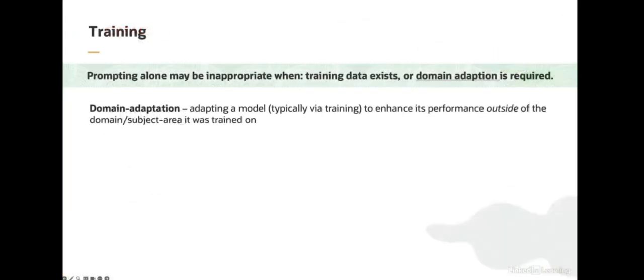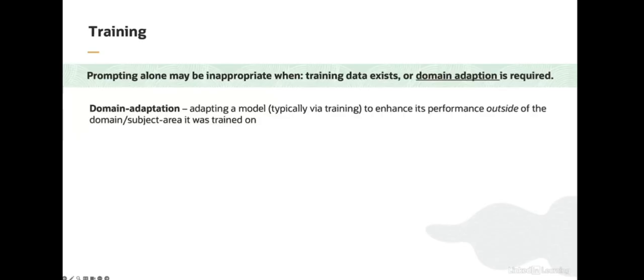Remember that prompting is, in effect, simply changing the input to an LLM. The process is highly sensitive. In other words, small changes in the prompt can yield large changes in the distribution over words. Moreover, since the model's parameters are fixed, by using prompting alone, we're limited in the extent to which we can change the model's distribution over words. In this way, sometimes prompting is insufficient. For example, in domain adaptation, that is when a model is trained on data from one domain, and then you want to use it in an entirely new domain, you might need something more dramatic.